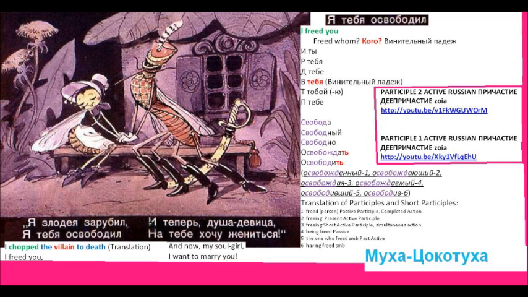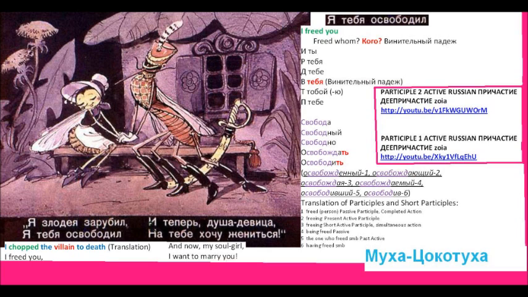Also, I show here the derivatives, the cluster of derivatives of the word свобода, to show you that in the Russian language we have many more derivative clusters than we can find in the English language.